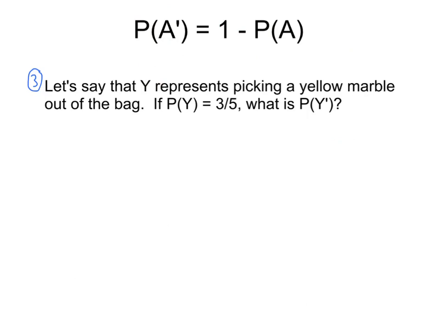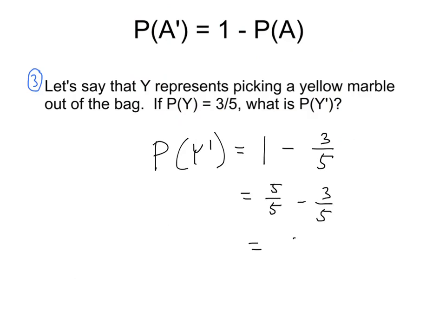Let's say we've got that same bag of marbles, and let's say that Y represents picking a yellow marble out of the bag. So if I tell you that the probability of picking a yellow is 3 out of 5, well, what's the probability of the complement of Y? In other words, what's the probability of not getting a yellow? I think you could see it would be 2/5. And if you want to look at the formula, the chances of not getting a yellow would be 100% minus our 3/5 chance. Or in other words, 5/5 minus 3/5, which is 2/5.